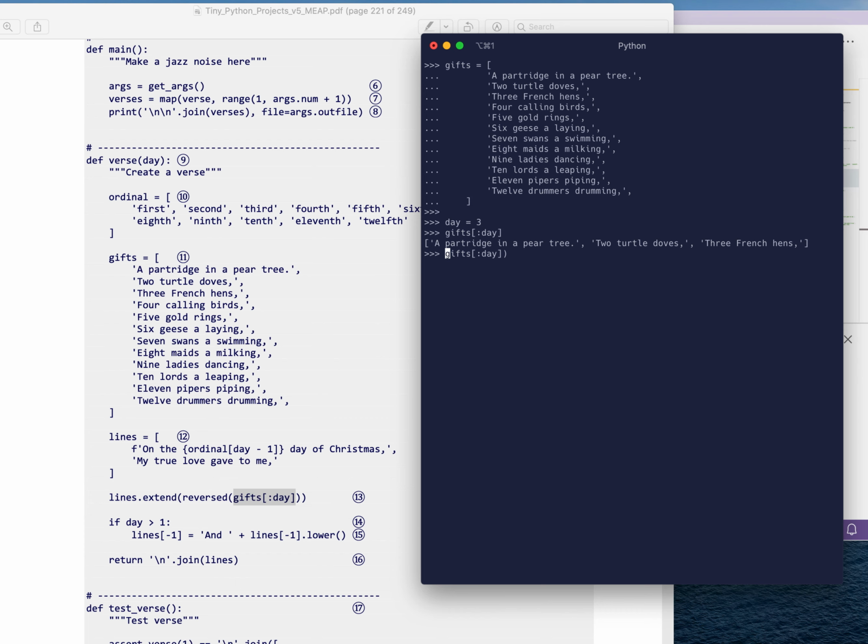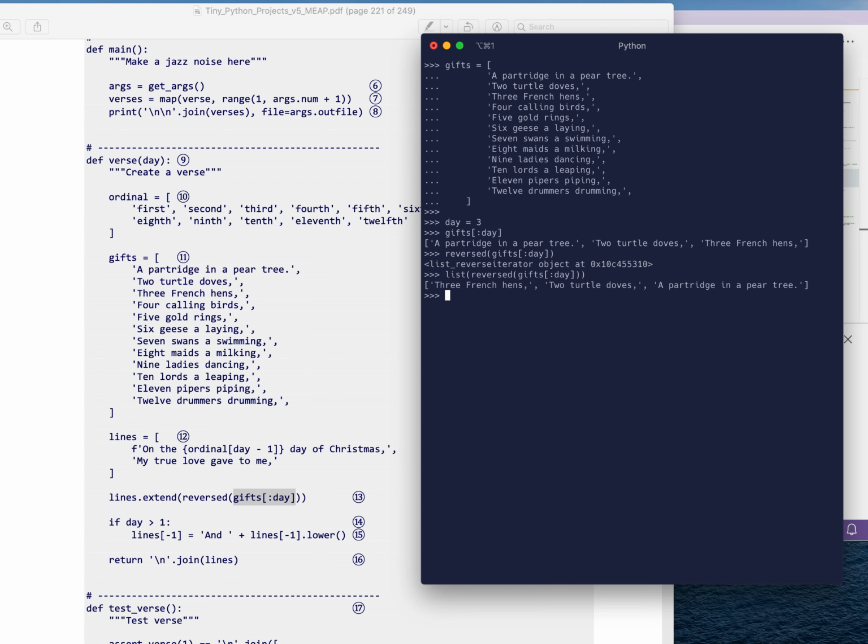And so we've seen before that we can call the reversed function. If I call that here, it's going to give me this generator. In the REPL, I'm going to have to use list to force it to actually show me the results. Otherwise, it's just going to give me a promise to eventually give me the reversed items. So that is actually the GIFs in the correct order that I want. And you see it returns a new list.